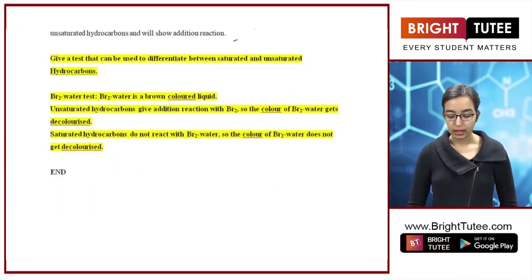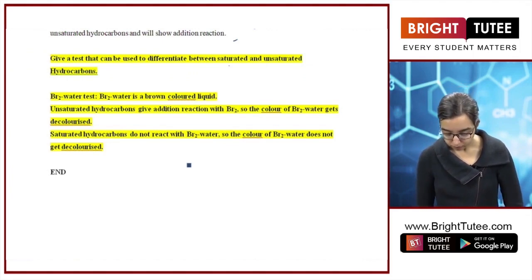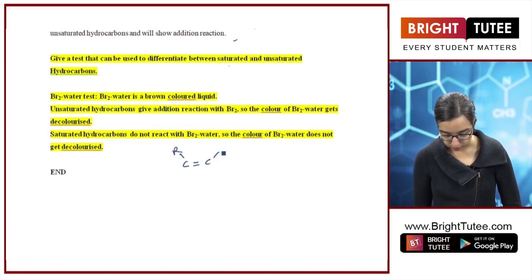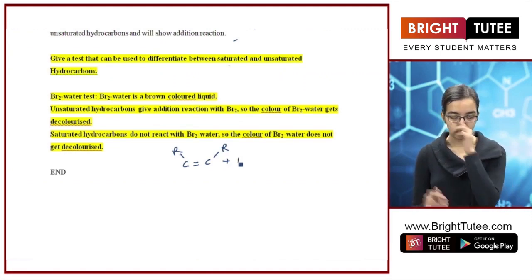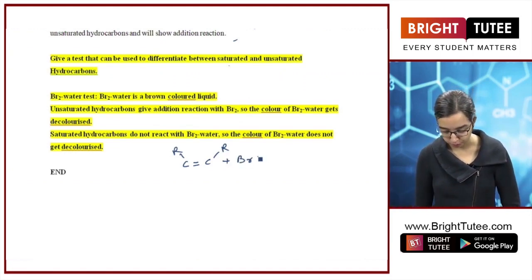The next question is, give a test that can be used to differentiate between saturated and unsaturated hydrocarbons. Now to differentiate between saturated and unsaturated hydrocarbons, we will use the bromine water test. Now bromine water test is a simple test. So whenever there's an unsaturated carbon compound, let's say there's an ongoing series. So R represents an ongoing series. It can be as long as it has to be.